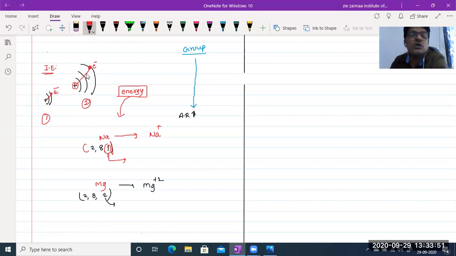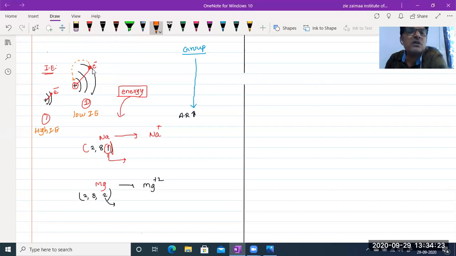Then what about nuclear charge? The pull of this electron toward the nucleus is very least, because it is very far from the nucleus, isn't it? And this one is very near to the nucleus. So the second diagram has low ionization energy, and this one has high ionization energy, because this electron is very near the nucleus, meaning more nuclear charge.